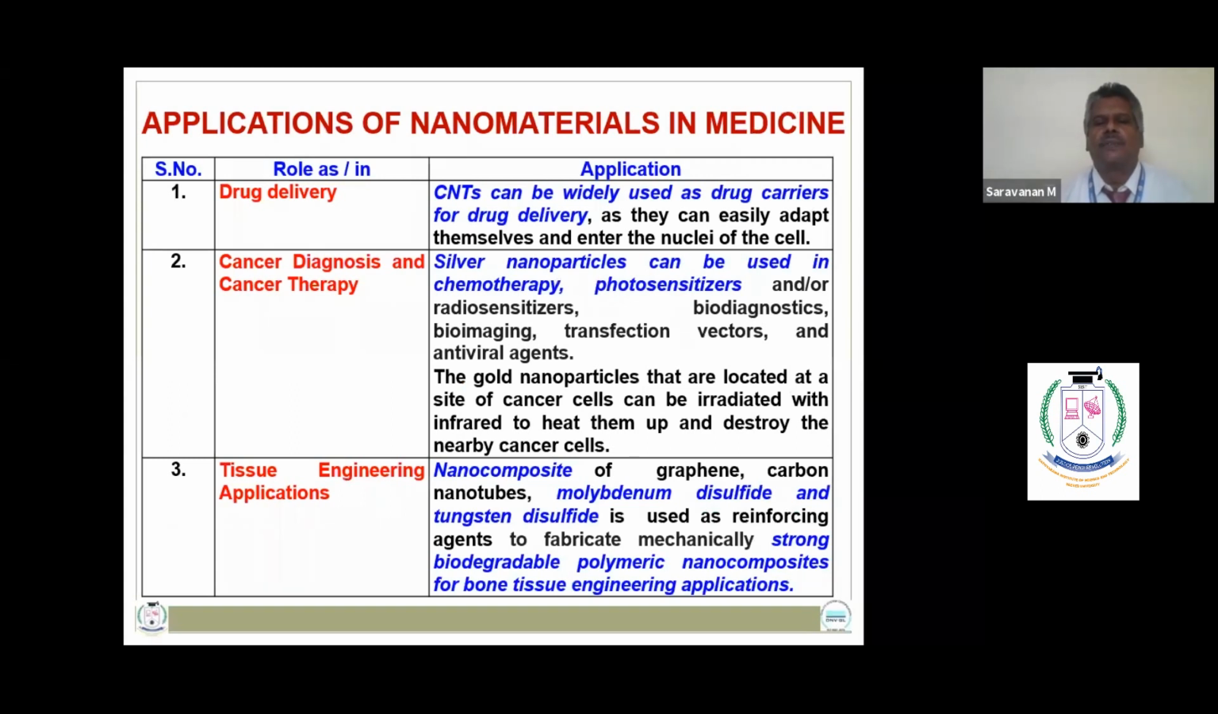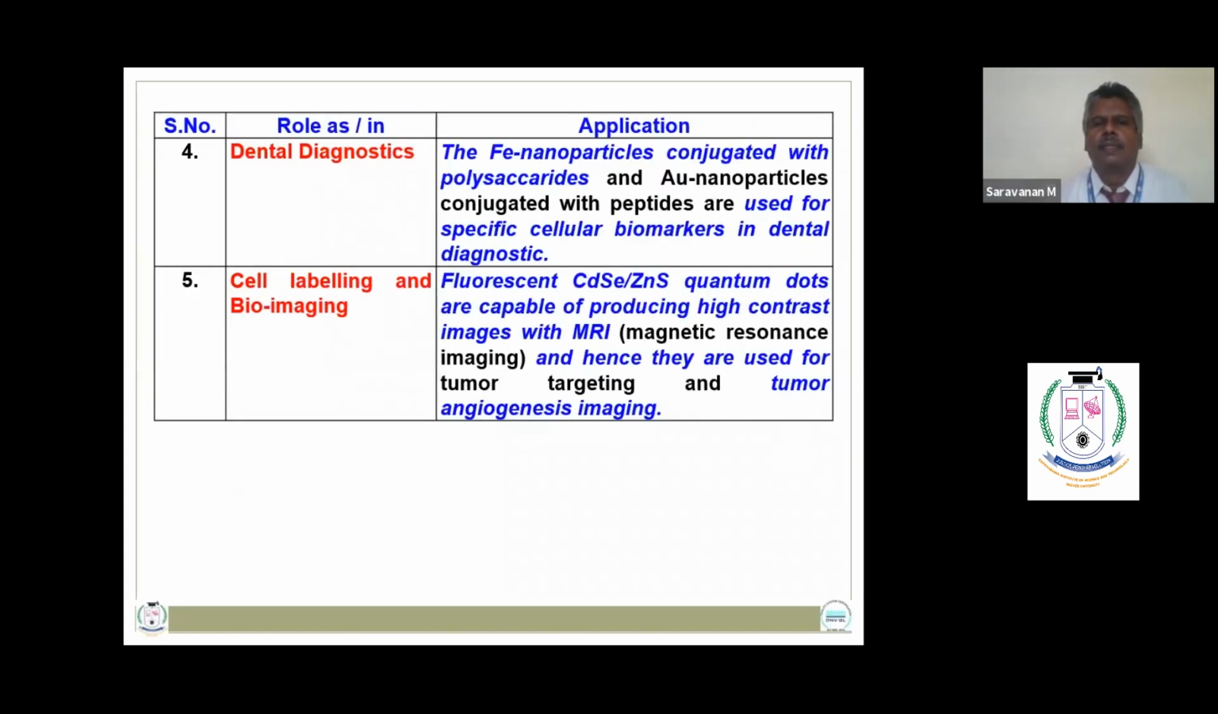So nanoparticles find applications in drug delivery, and silver nanoparticles can be used in chemotherapy and as photosensitizers. And nanocomposites of graphene and carbon nanotubes with molybdenum disulfide and tungsten disulfide can be used as strong biodegradable polymeric nanocomposites, which are used for bone tissue engineering applications. The iron nanoparticles conjugated with polysaccharides can be used for specific cellular biomarkers in tumor diagnostics.